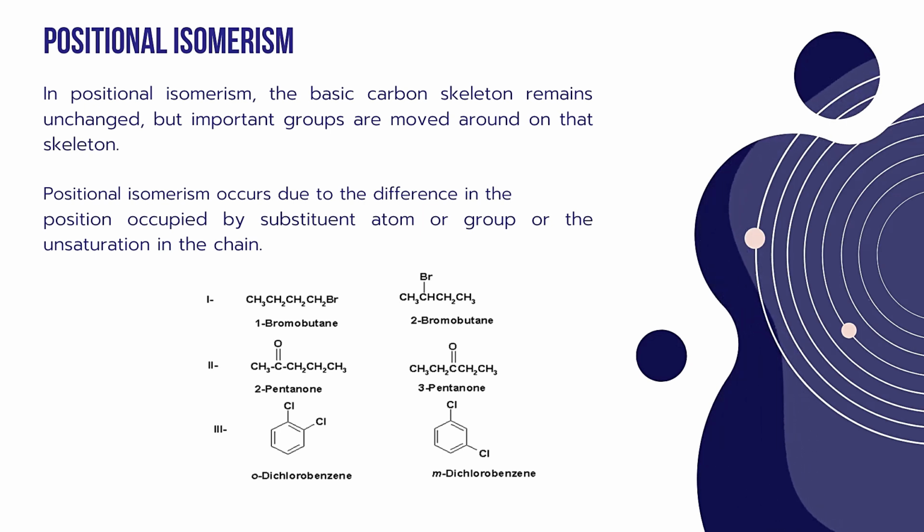Another example, 2-pentanone and 3-pentanone. In 2-pentanone, the ketone is present on the second carbon atom. In 3-pentanone, the keto group is present on the third carbon atom. So that's why it is called 3-pentanone.